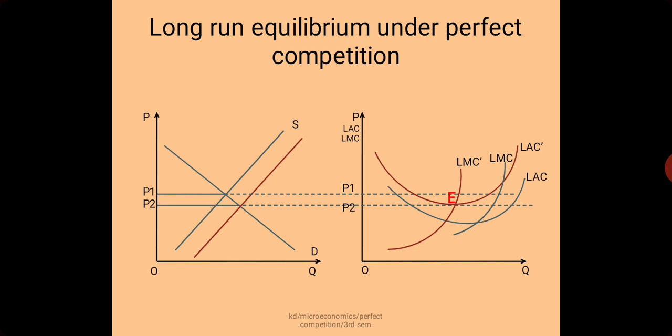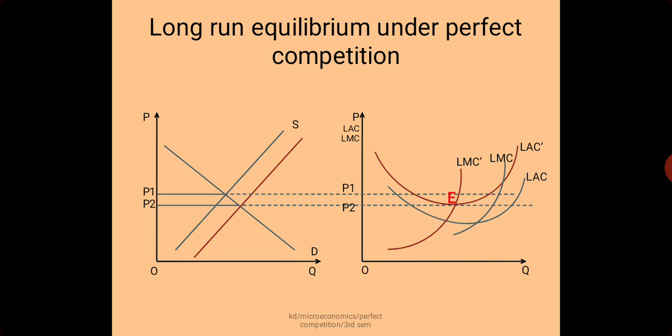It can be seen from this diagram that the new price, OP2, has become tangent to the new LAC, that is, OP2 is tangent to LAC prime. When OP2 has become tangent to LAC prime, it means that all the individual firms are now enjoying just normal profit. They are not earning any supernormal profit.